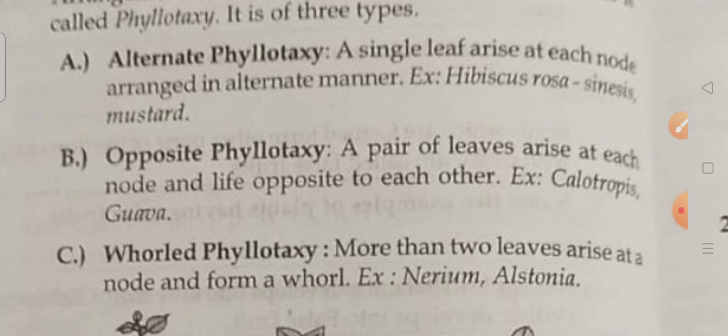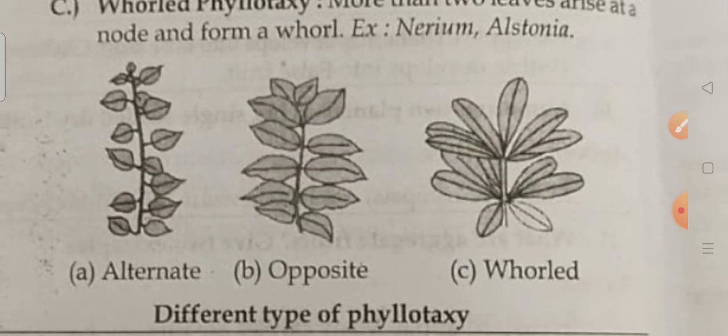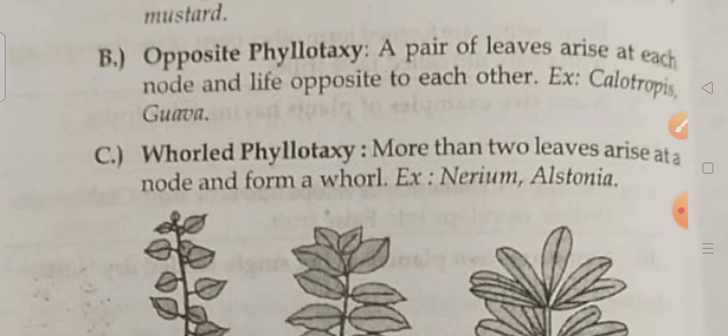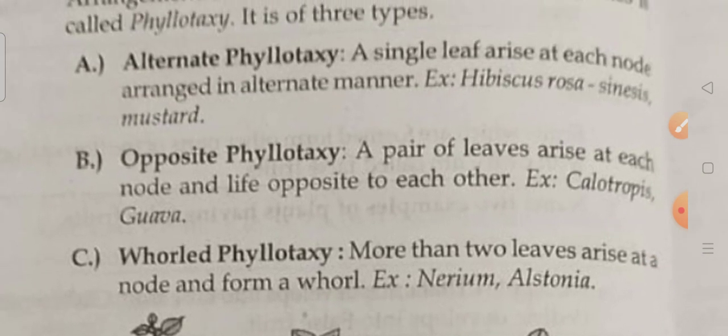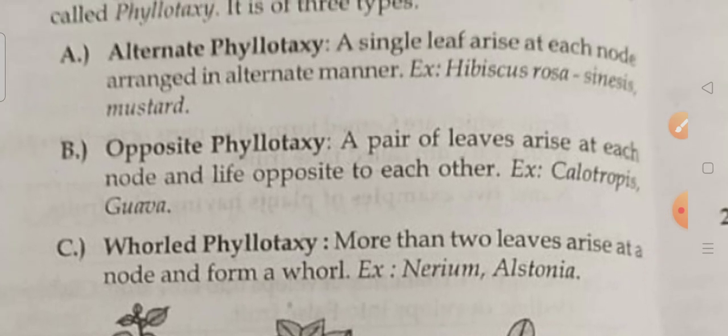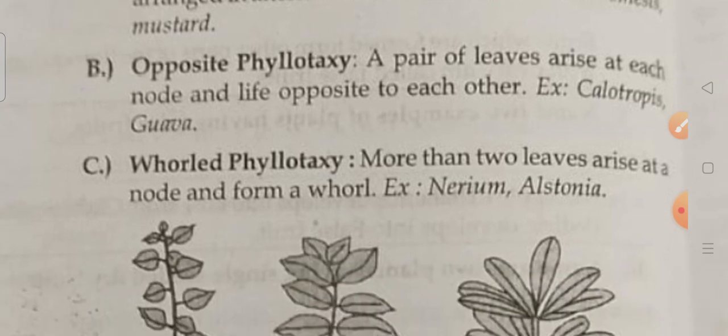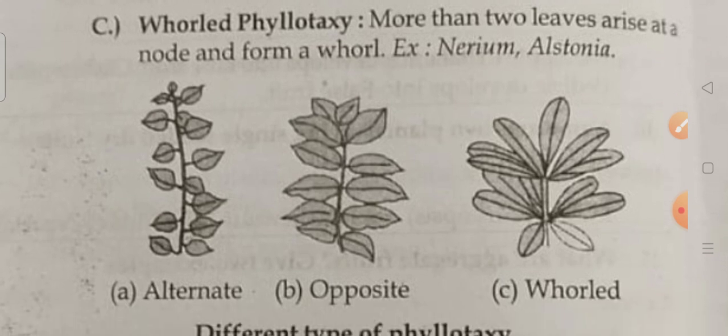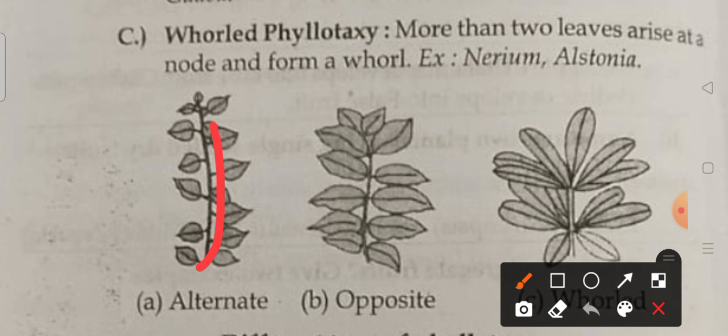Alternate, you see here. Okay, alternately. So here how the leaves are arranged. In alternate phyllotaxy, a single leaf arises at each node, arranged in an alternate manner. See here, alternately arranged. This is called an alternate arrangement of the leaves on the branches.